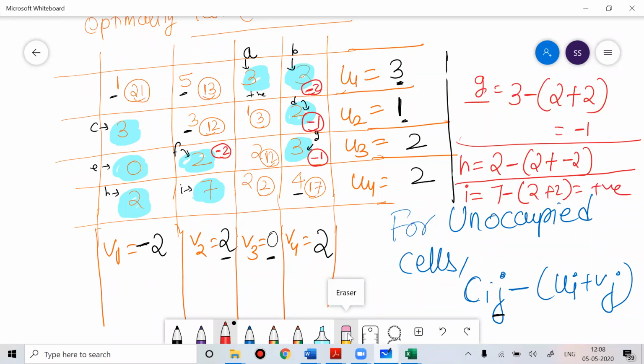So when I check for the unoccupied cells, I'm getting B negative, D negative, F negative, and G negative. So definitely the solution we got by the Northwest Corner method was not an optimal solution. Now to make it optimal, we'll take the help of the loop.